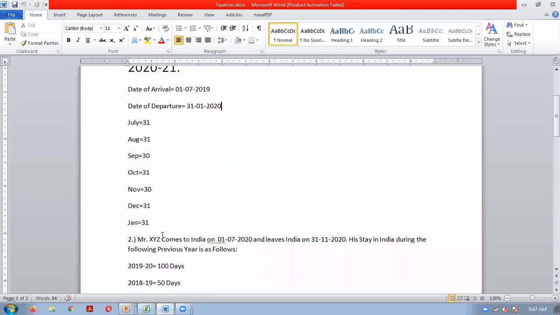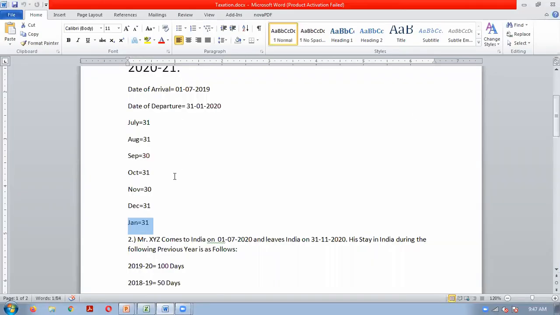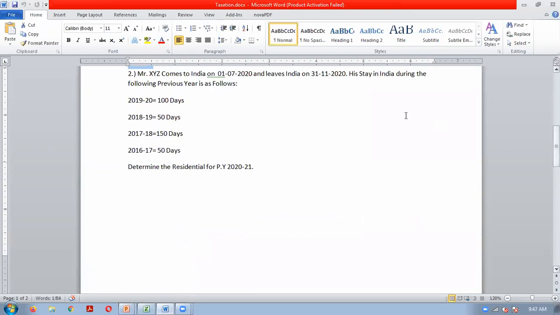We did the total of this and we got 215 days. Obviously 215 days is greater than 182 days. So we can say that ABC is a resident in India for 1920. This is the first basic condition illustration.